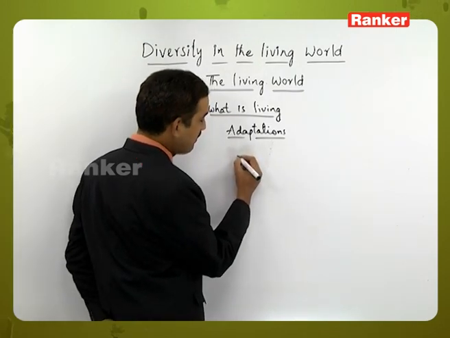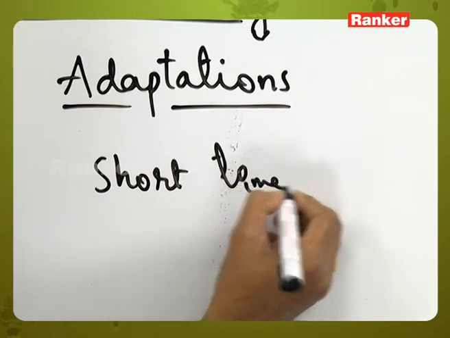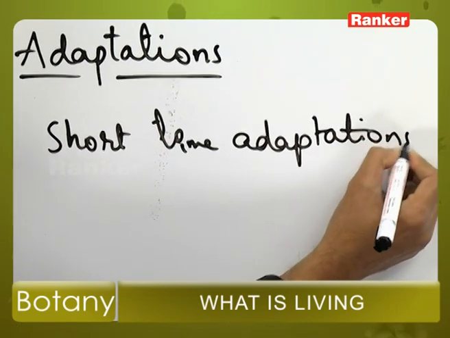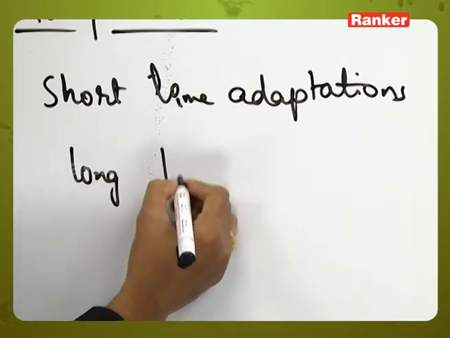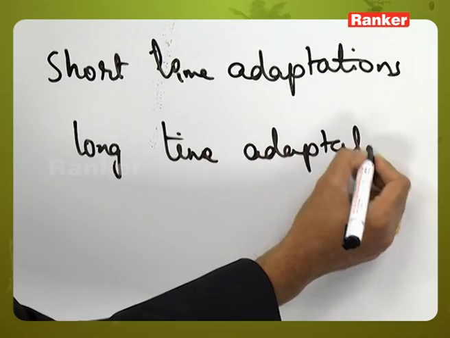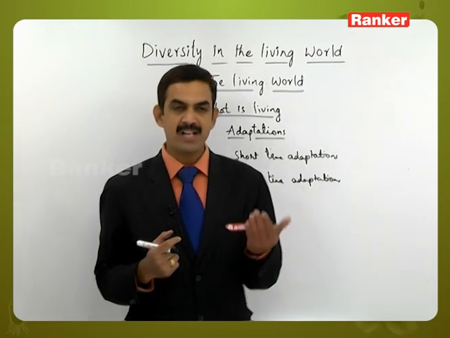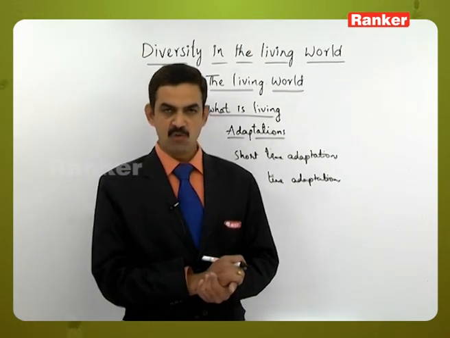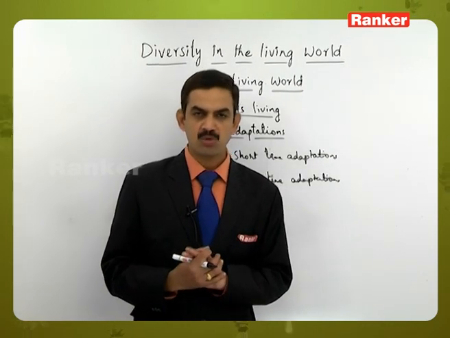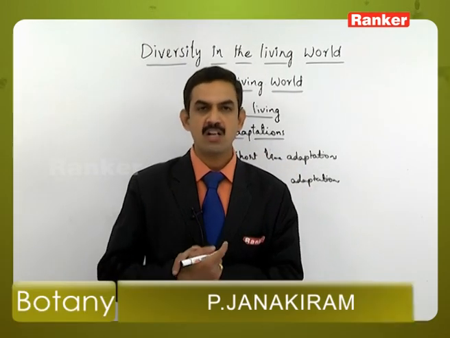These adaptations may sometimes be short-term adaptations or sometimes long-term adaptations, depending upon the changes which occur in the environment. But here the way of adjustment of the living organism to the changed environment is called adaptation, which is not observed in the non-living organisms.